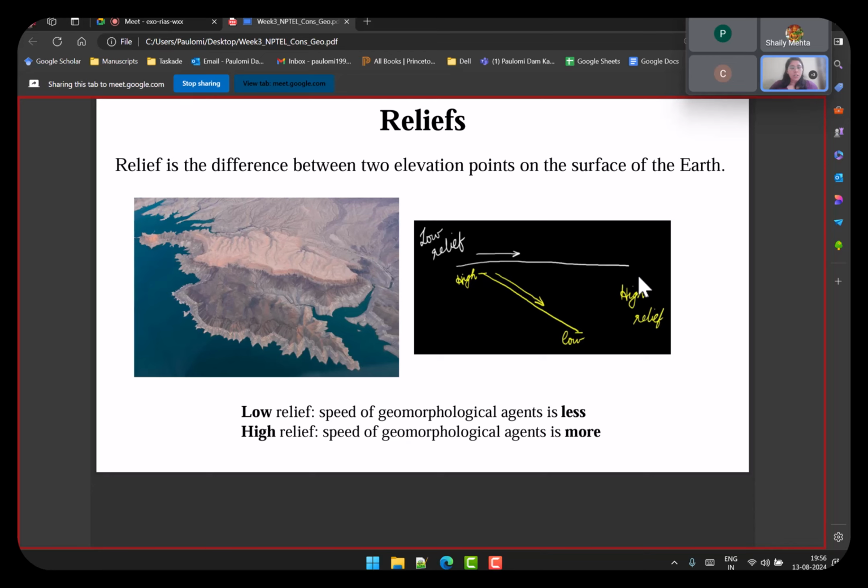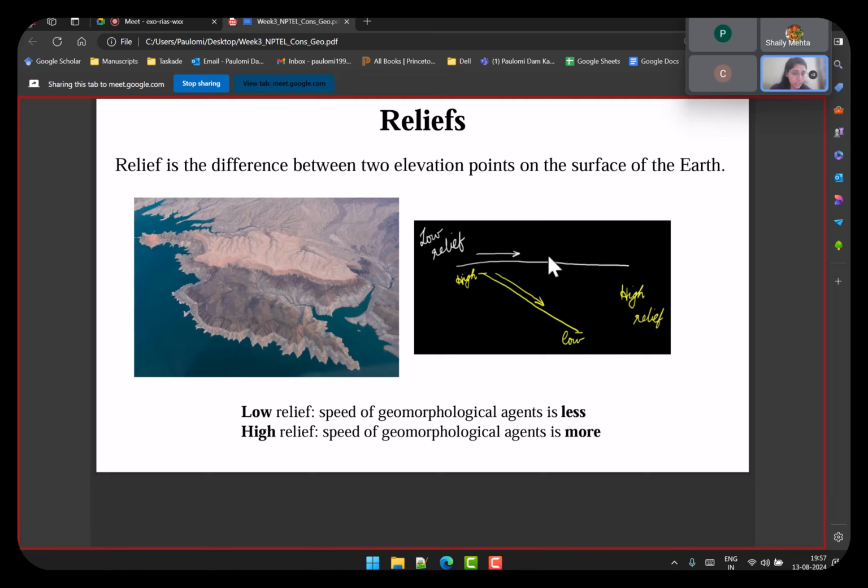But before that, there was one feature that was discussed in the lecture, which was about relief. So relief is basically the difference between two elevation points on the surface of Earth. As you can see on this image here, this is from the lecture only. Let's say this is a surface on the planet Earth, and you have 2 points here, one on the left and one on the right.